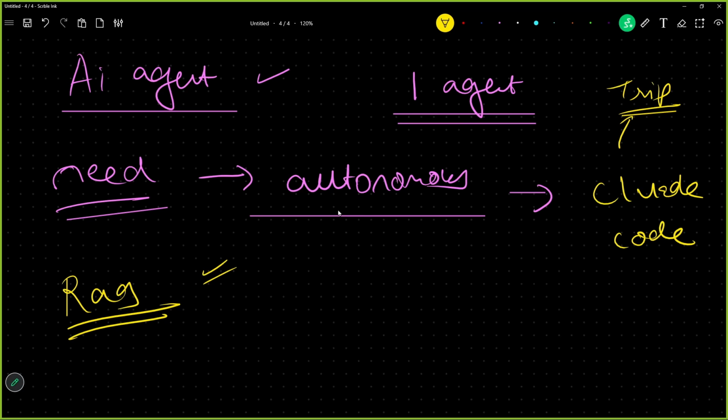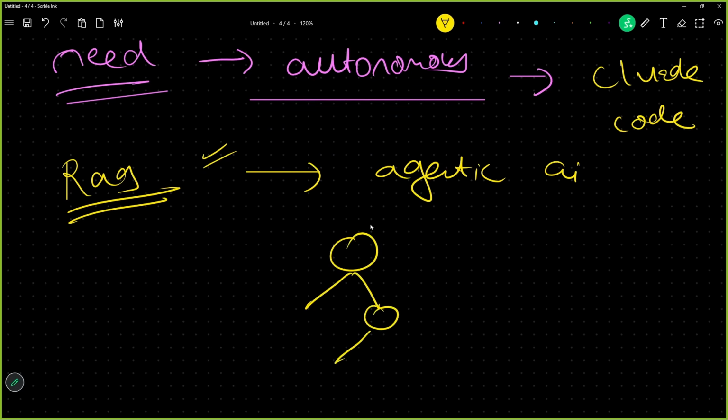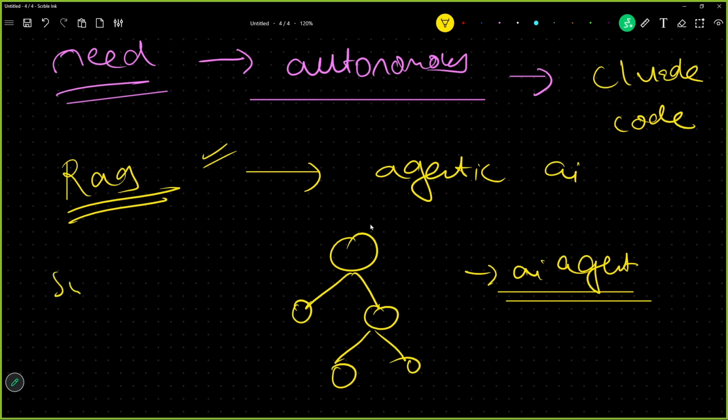But with this high need of better technology and more powerful agents, there came agentic AI, where workflows were not restricted to one agent, and multiple agents were working together. Now the workflow has increased, AI agents have increased, and sources of information have increased.